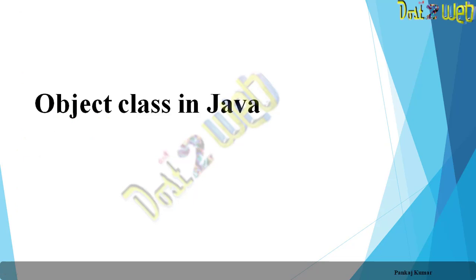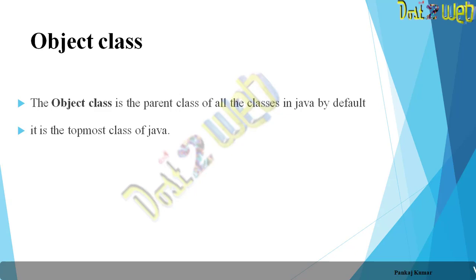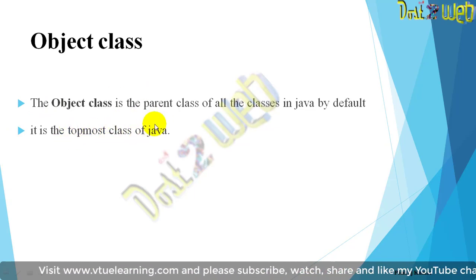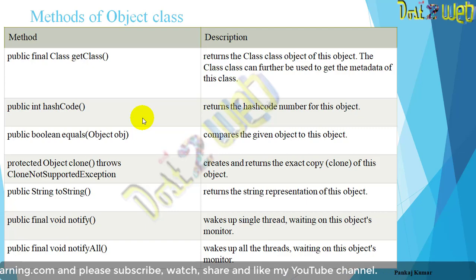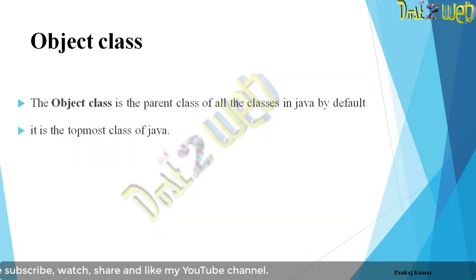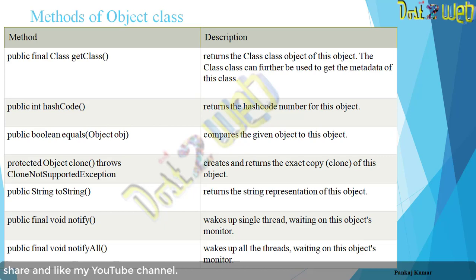Okay, so the Object class. What is the Object class? The Object class is the parent class of all the classes in Java by default. So when you have the Object class, it will be the parent class for any class in Java. By default it is there, and it is the topmost class in Java. So what are those methods we have? We have several methods in the Object class, which you can see here, like public final Class getClass. So what will happen?